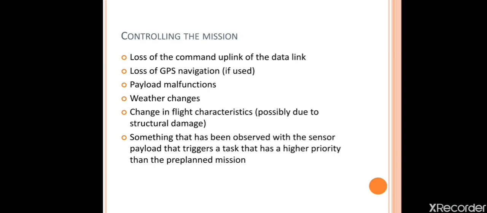Next is something that has been observed with the sensor payload that requires a task with a higher priority than the pre-planned mission. So these are the expected problems. Sometimes there are unexpected problems that we can't define also. Through the sensor only we will come to know. At that time also we have to be ready to solve the problems.